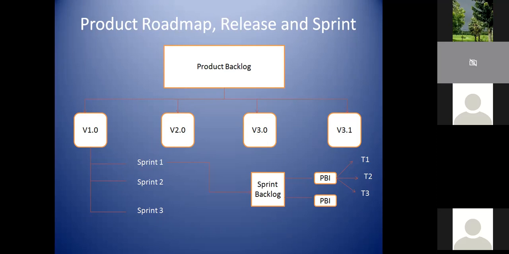And this release level should be taken to the team, that is called team level, in the form of sprints. So every sprint, you will have a sprint backlog, which will be the driving factor, and which gets started when your sprint starts and gets dissolved when your sprint ends, which we will see in our sprint backlog detail. So this sprint one will have a sprint backlog. Similarly, every sprint will have a sprint backlog, which is aligned to a sprint goal or goals. It may have multiple goals or a single goal. And every sprint backlog will have multiple product backlog items.